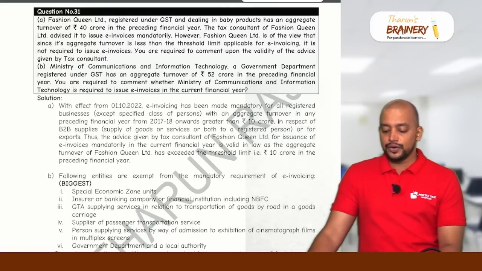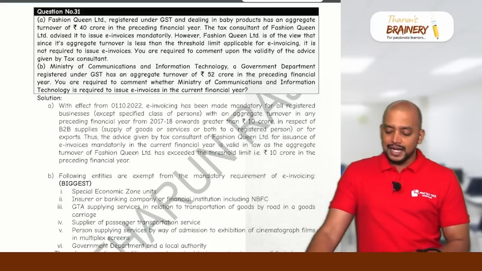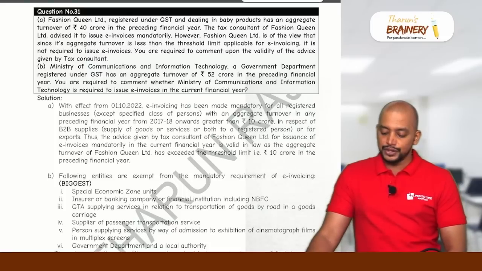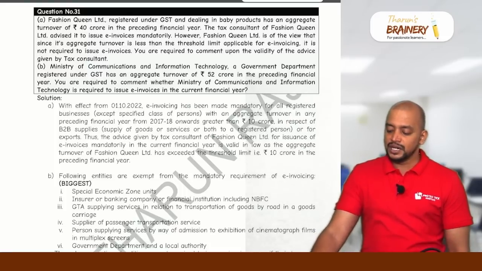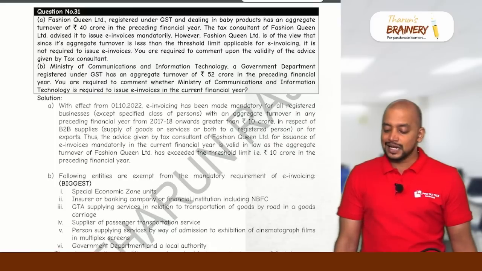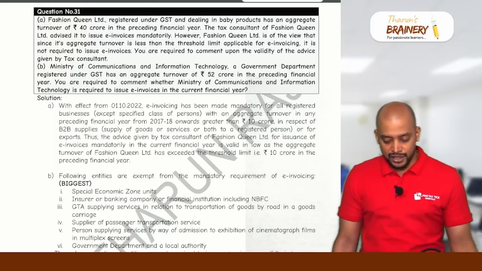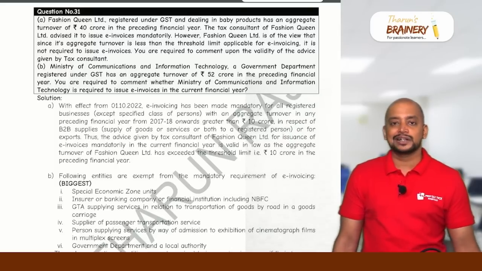has an aggregate turnover of 40 crores in the preceding financial year. The tax consultant of Fashion Queen Limited advised it to issue e-invoices mandatorily. However, Fashion Queen Limited is of the view that since its aggregate turnover is less than the threshold limit applicable for e-invoicing, it is not required to give e-invoices. You are required to comment upon the validity of the advice given by the tax consultant.